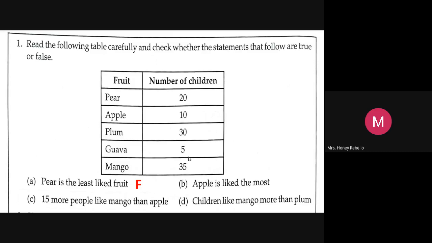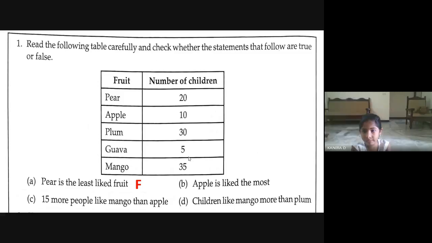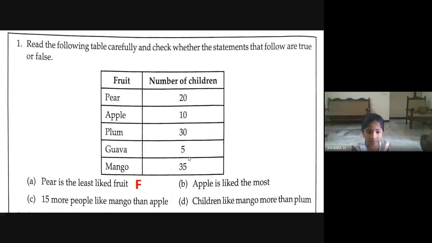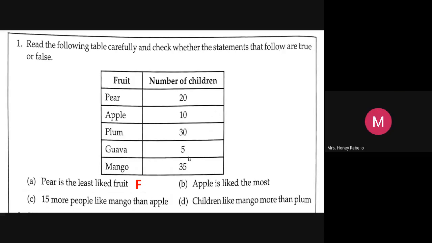Ma'am, false, ma'am. Which fruit children like the most? 35. Look. Which fruit children like the most from the table? Highest number. And 35. 35. What?